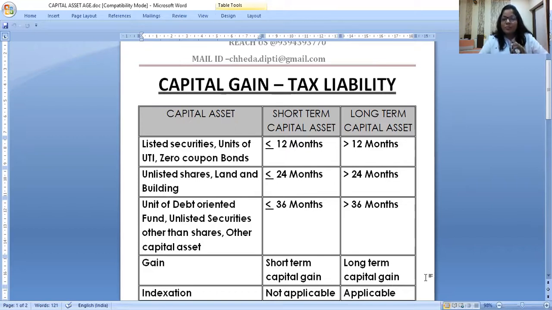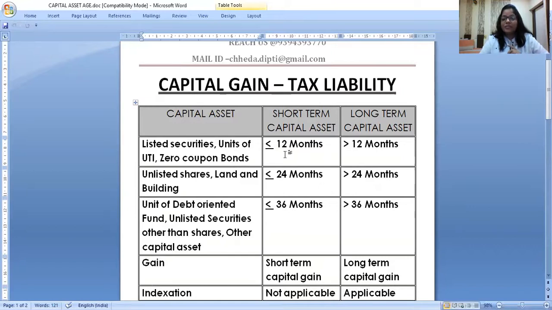So the most important part which is covered in the MCQs and objectives is, let us start first with listed shares on which security transaction tax is charged. So listed shares, when I say, it includes equity and preference shares, all listed securities, units of UTI, zero coupon bonds.